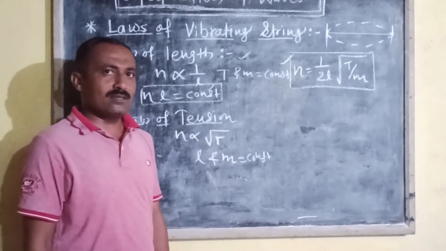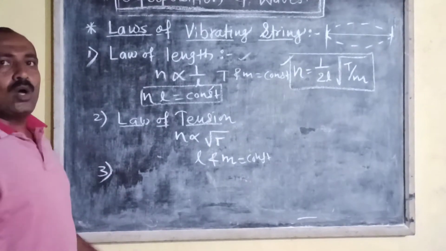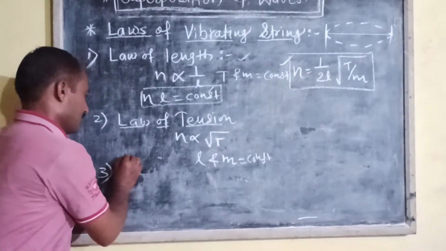Now to see the third law, that is the law of linear density.